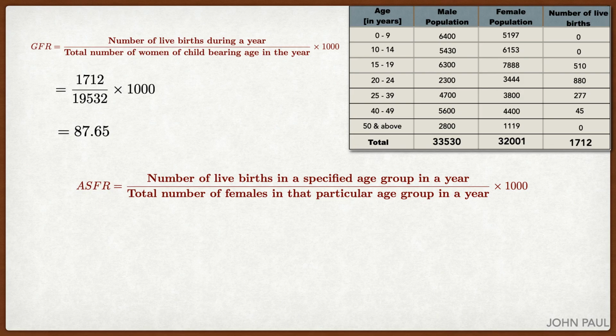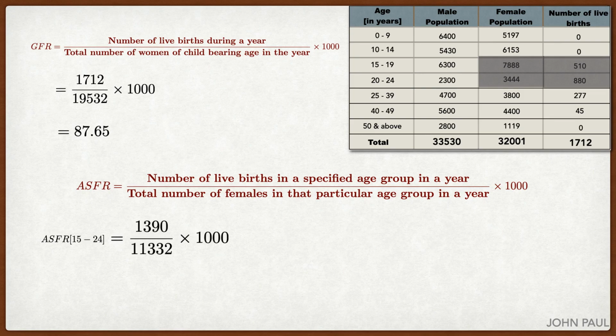Next, we have to find ASFR. They are given the age between 15 to 24. In the table, you can refer to 15 to 24. The live birth for 15 to 24 is 510 plus 880, that is the number of live births, and the female population is 7888 plus 3444. By simplifying, we get 122.7.